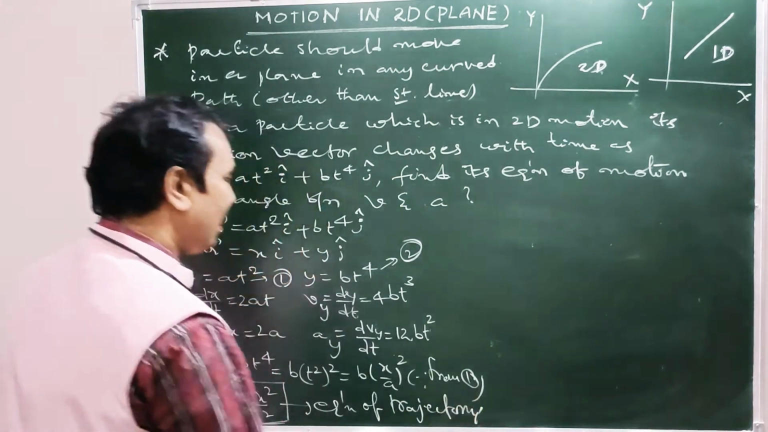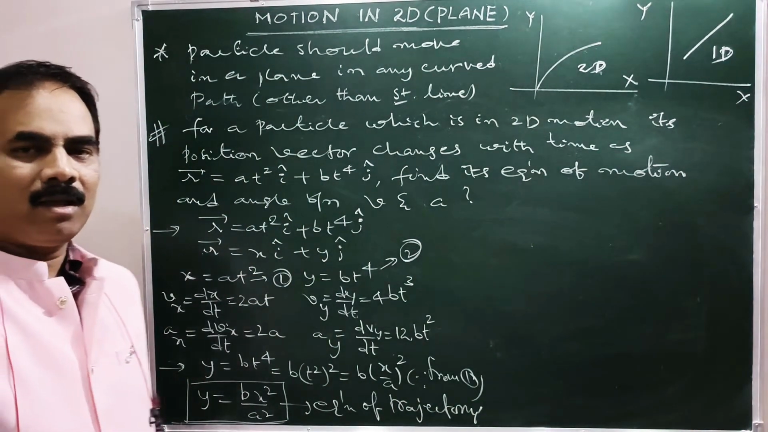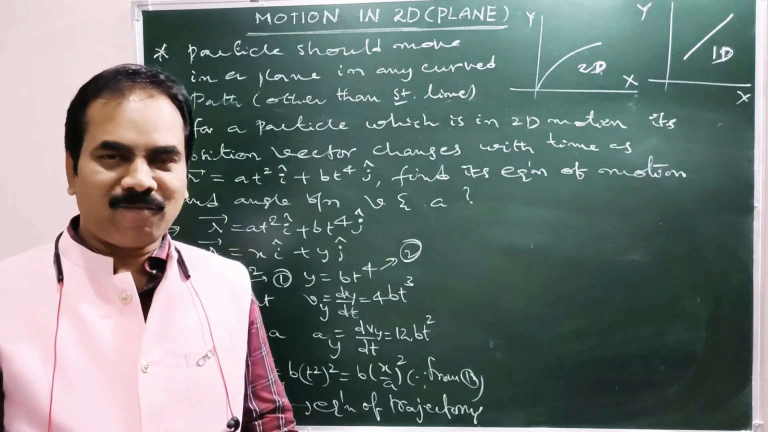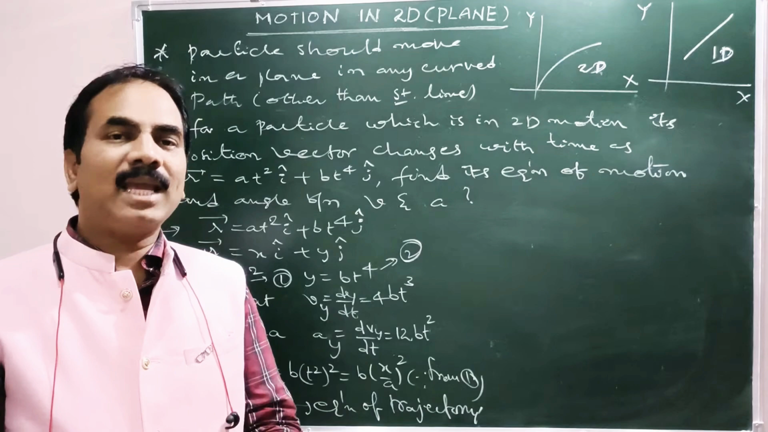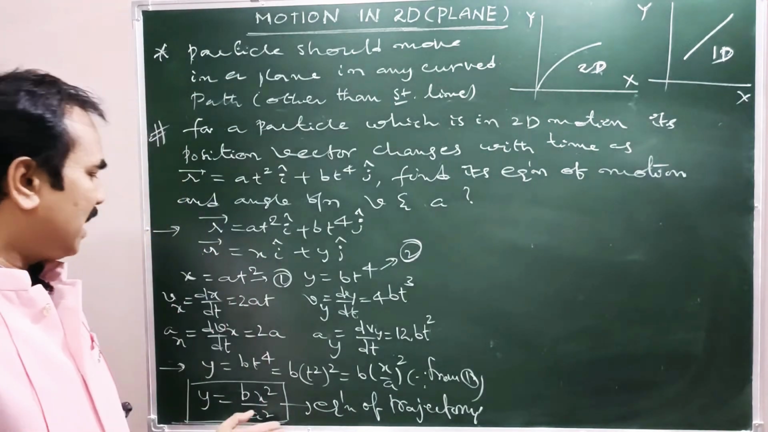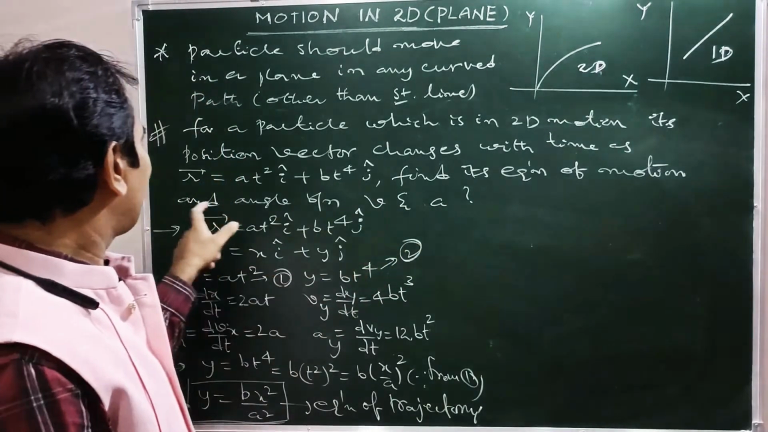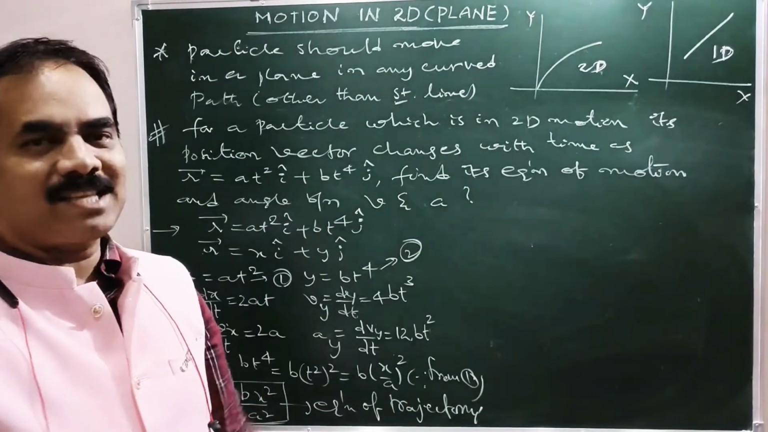Equation of trajectory means there must be a relation between x and y without involvement of time. That's what equation of trajectory is. So one question is over. So what is the other question? Angle between velocity and acceleration.